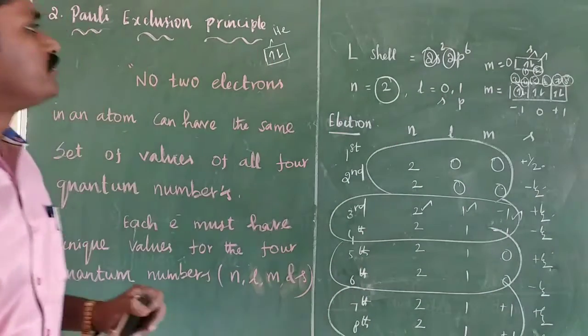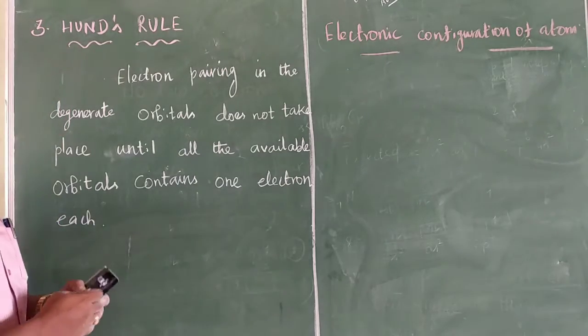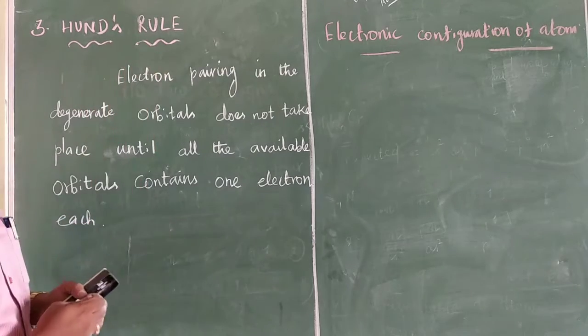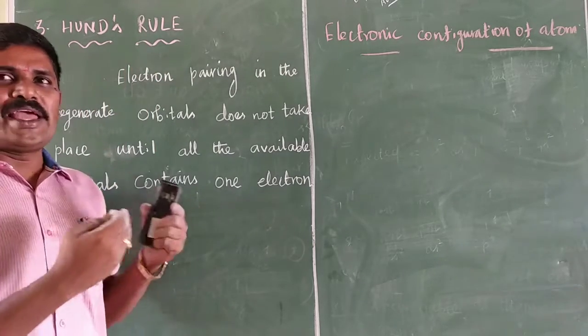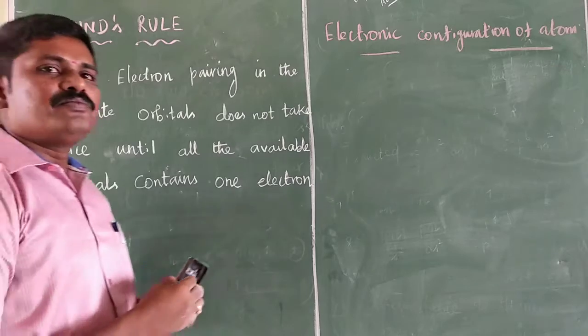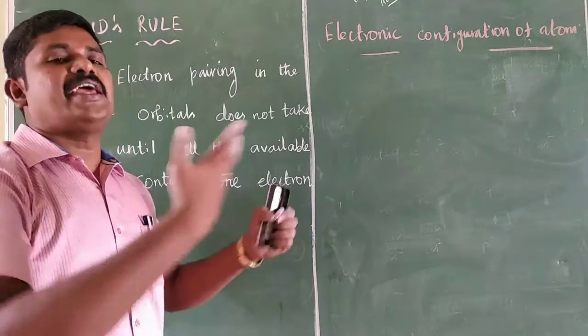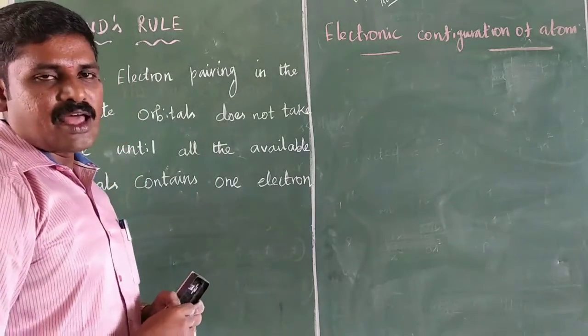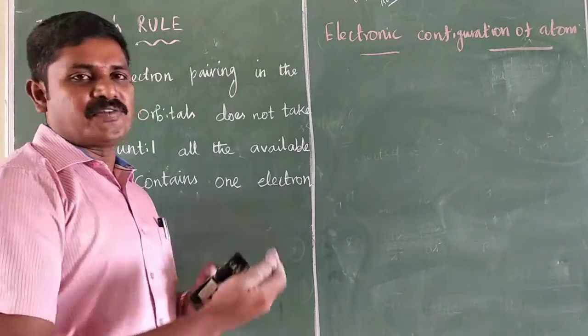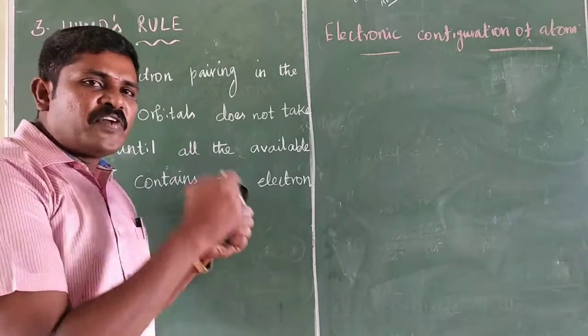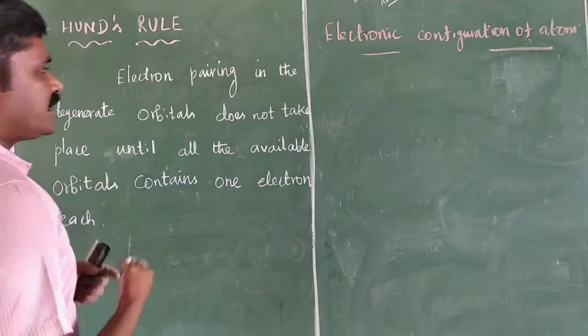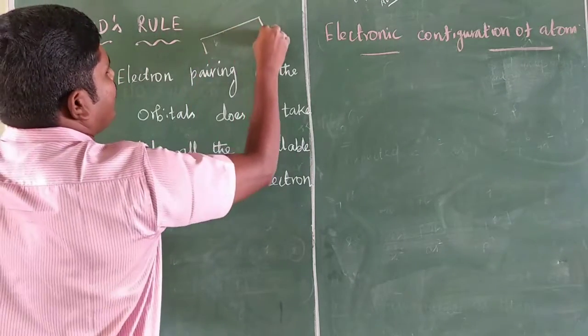The next principle is Hund's rule. The Aufbau principle explains how electrons enter the various orbitals in an atom, but it cannot deal with electron filling in degenerate orbitals. Degeneracy means orbitals of the same energy.